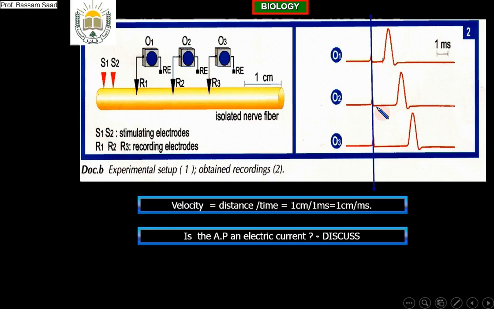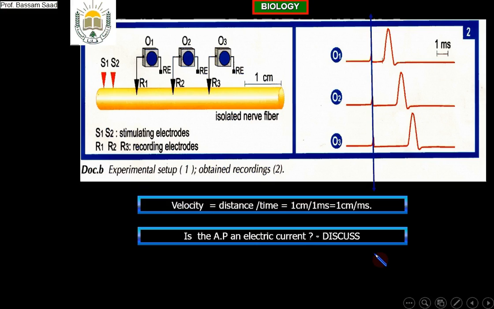can you give me the definition of electric current? What is the electric current? What is the definition of electric current? Great. It is the movement of electrons. Do we have movement of electrons in the action potential or movement of ions? The action potential is due to movement of ions and not electrons, so it's not an electric current. We say the action potential and the resting potential are electric manifestations. They are not electric currents because they have neither the same speed nor the same nature.